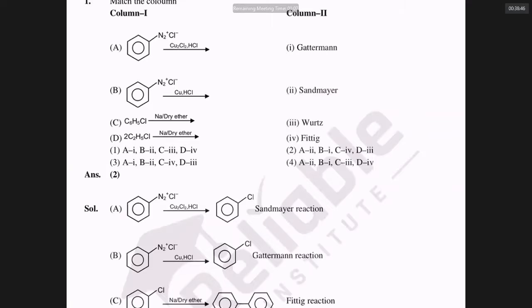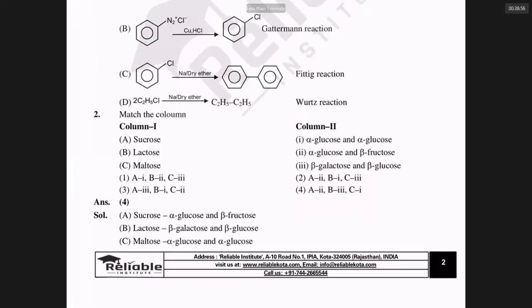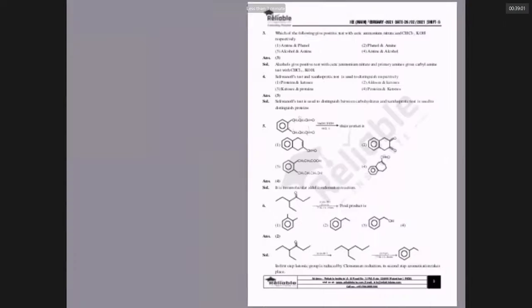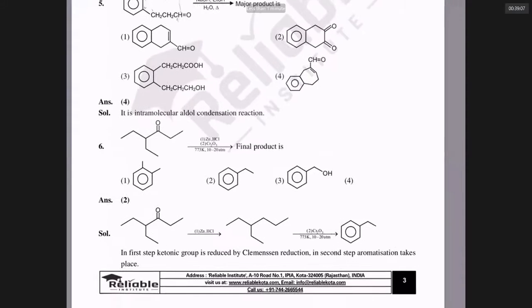Thank you. Yes, sir. Benzene diazonium chloride, when heated with cuprous chloride, gives chlorobenzene, right? So all these things are there. Now looking at that question anyway, in organic, you are able to answer. Now I am interested to look at the inorganic.